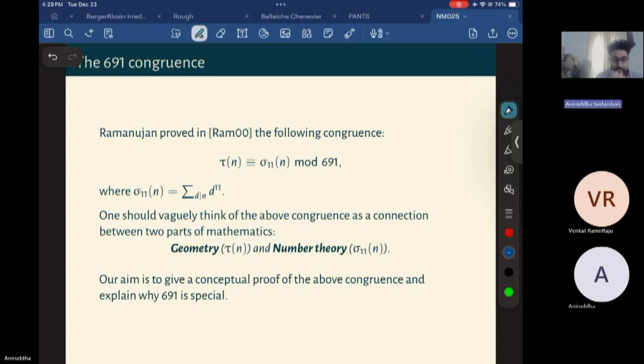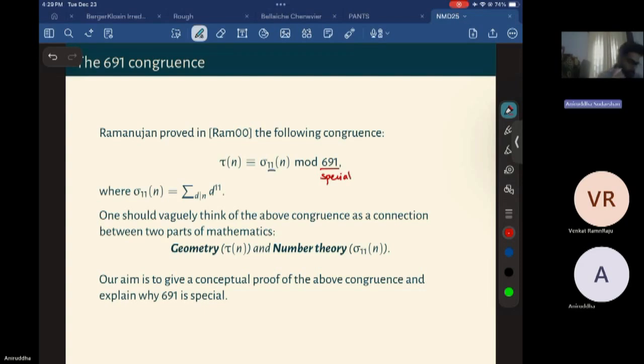So I'm looking at a specific integer n, looking at its divisors d, taking the 11th power of these divisors, and then taking the sum of all of these. We'll see why the 11 is coming up. The congruence is modulo 691, and even this is something special as well.